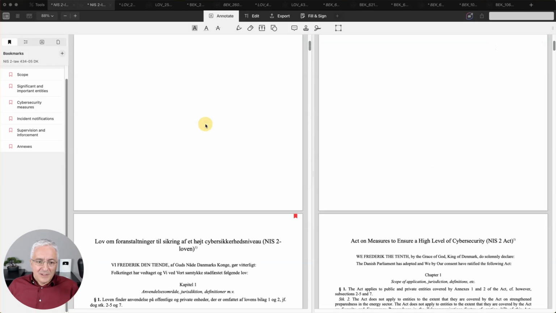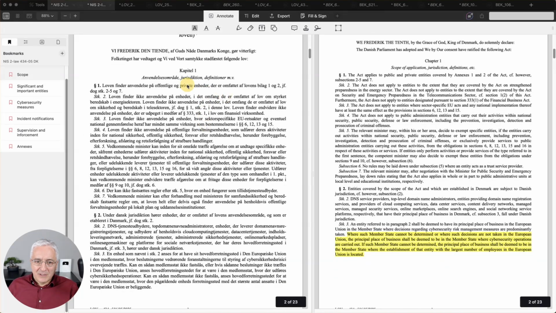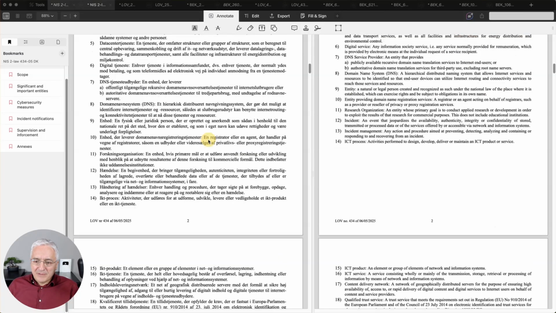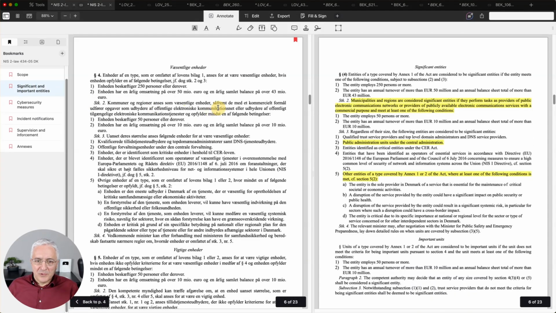Okay, so let's see what it says. Basically here in this chapter 1, the scope is defined, so basically which companies need to comply here, and here also further definitions on basically if a company is not registered in European Union, but it provides only the services. If we go further, let me actually click here, so significant and important entities.